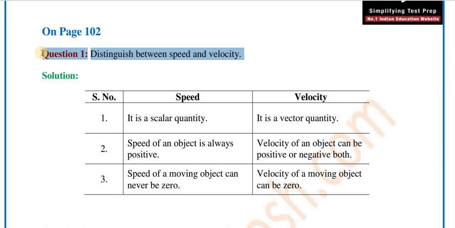As we know, velocity depends on displacement, so we can say that velocity is a vector quantity.